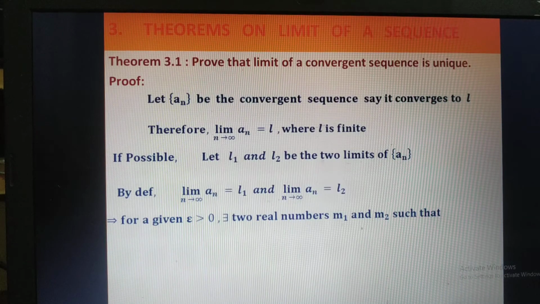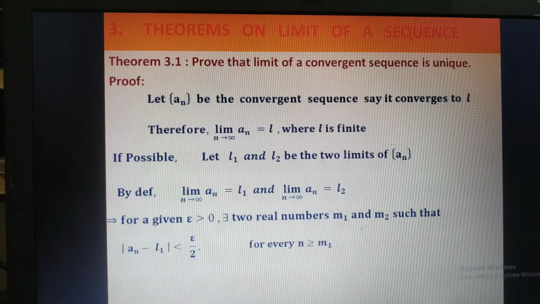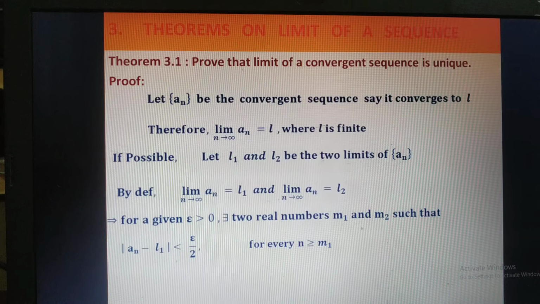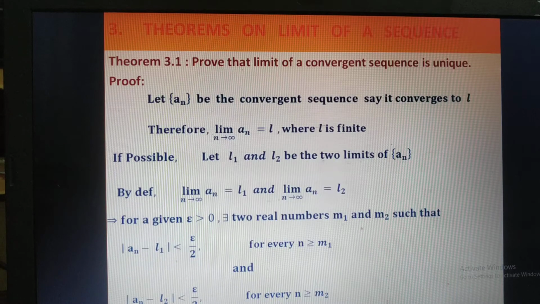Now recall the definition of limit: for a given epsilon greater than 0, there exist two real numbers m1 and m2 such that modulus of an minus L1 is less than epsilon by 2 for every n greater than or equal to m1, and modulus of an minus L2 is less than epsilon by 2 for every n greater than or equal to m2. So now my idea is to show that L1 and L2 are equal.